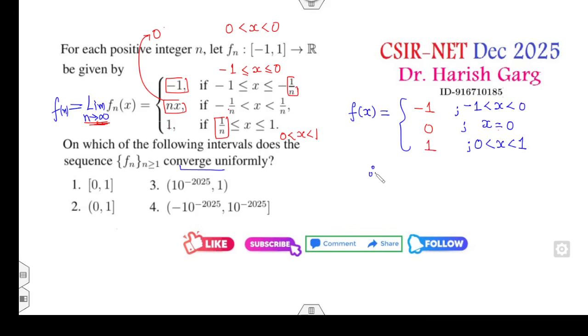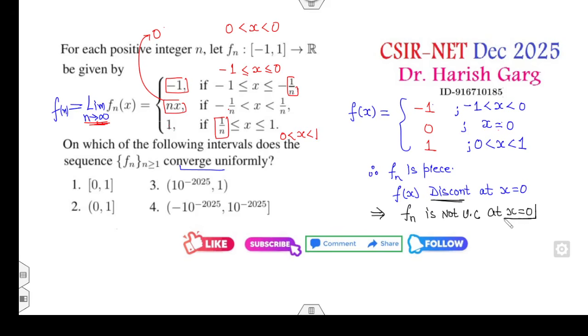So therefore fn of x is piecewise convergent, but clearly the function f of x is discontinuous at x equal to 0 because the left hand limit and the right hand limit are not equal. What does it mean? If the limit function is discontinuous, that means fn is not uniformly convergent at x equal to 0.